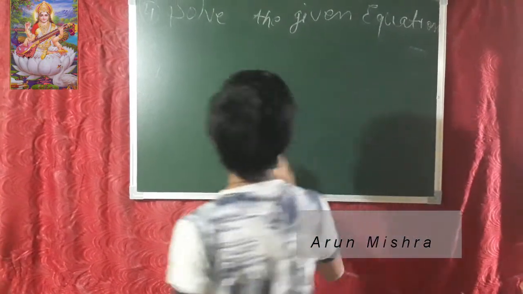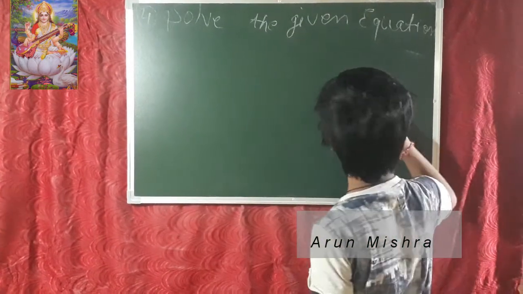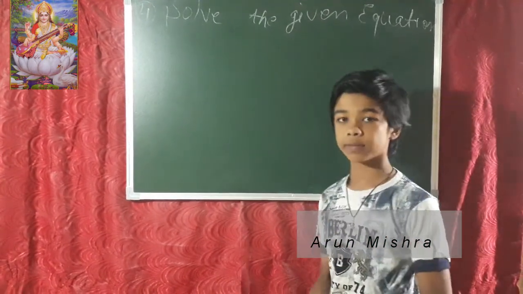So friends, solve the given equations. What is our given equation? This is the fourth number question, and now we are solving the fourth number, first question.